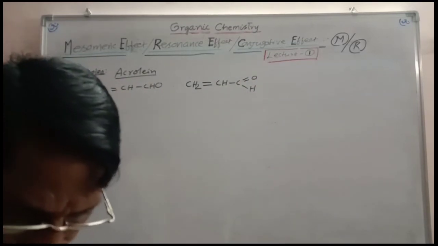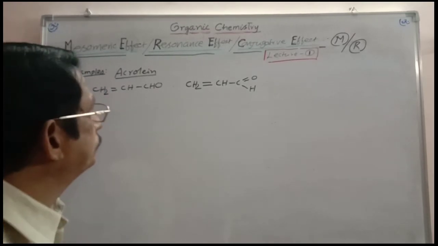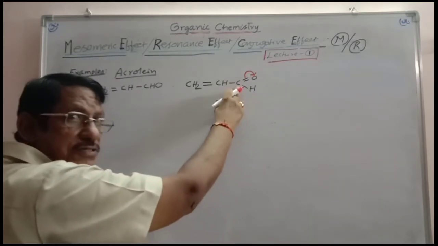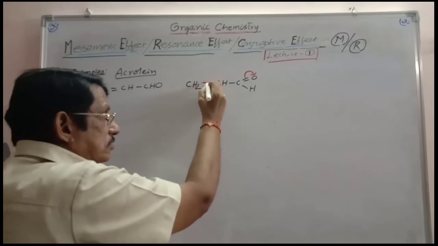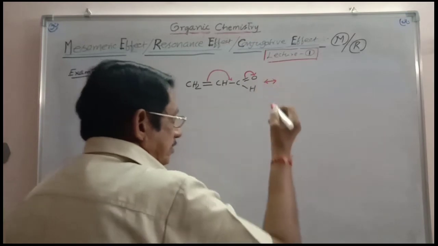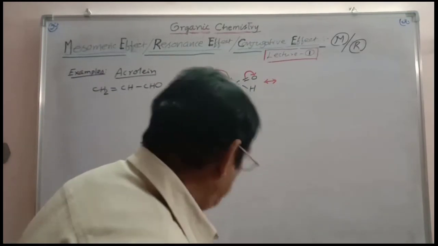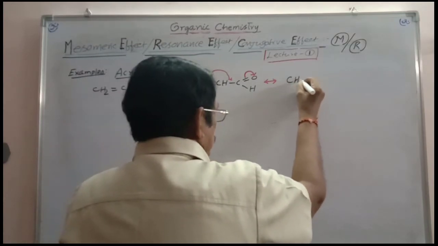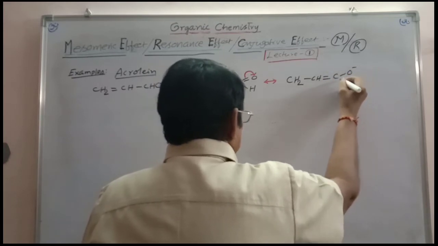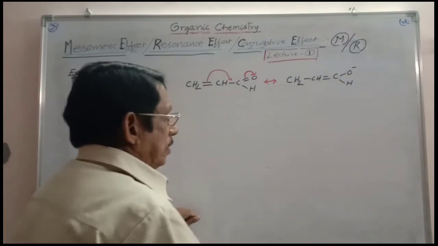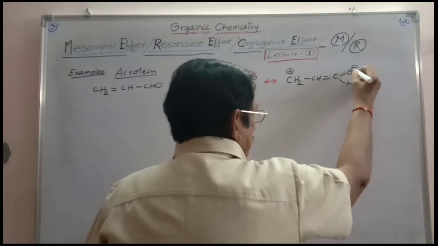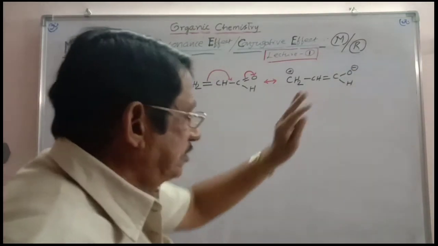You have to show the polarization. The pi bond is polarized towards O. C gets a positive charge. That seeks the electron cloud towards it. You have to write like this. Resonance condition is indicated by a double-headed arrow like this. So you will get here CH2-CH=C-O⁻H. And this is losing the electron density, so it gets a positive charge. And this is getting a negative charge. These are the two resonance structures.